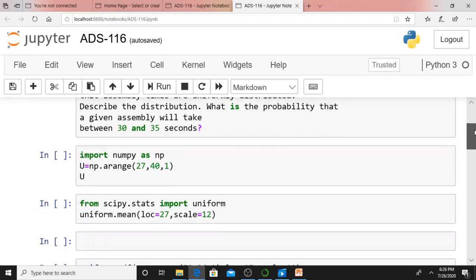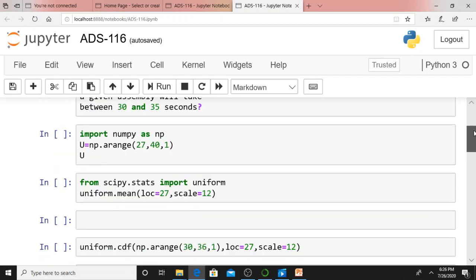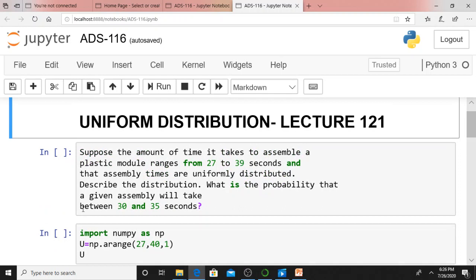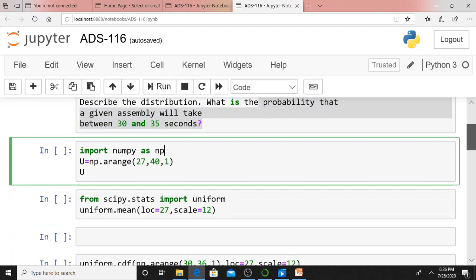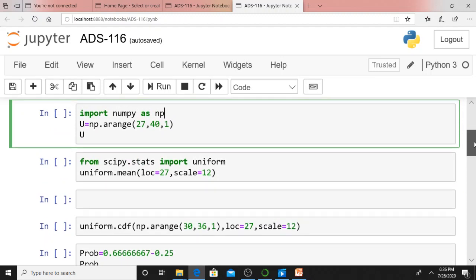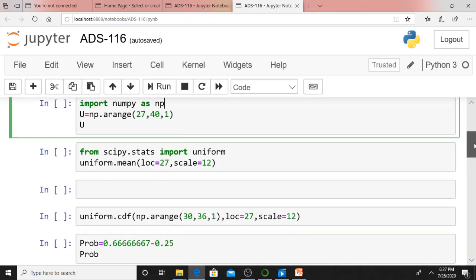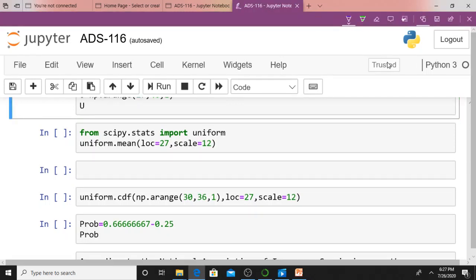Actually, our question is what we need. We need the probability in between. Just understand this one: we need to find the probability between 30 and 35 seconds. How can I find that particular probability? Just see here. This is simple and straightforward. What it says, from scipy.